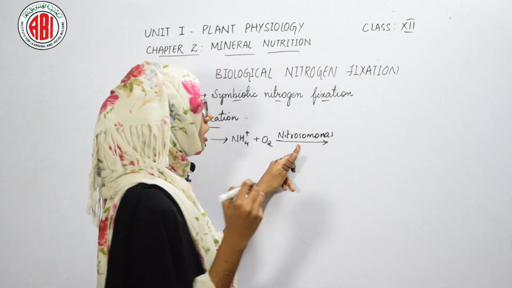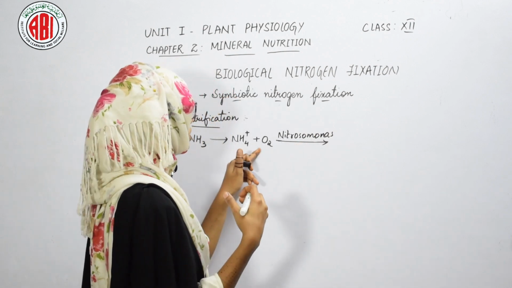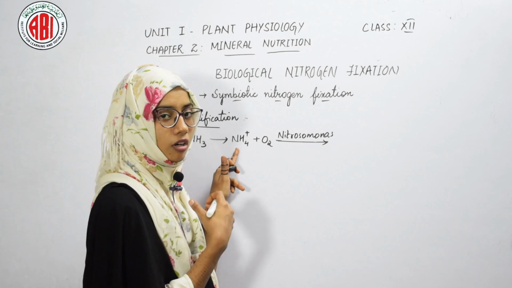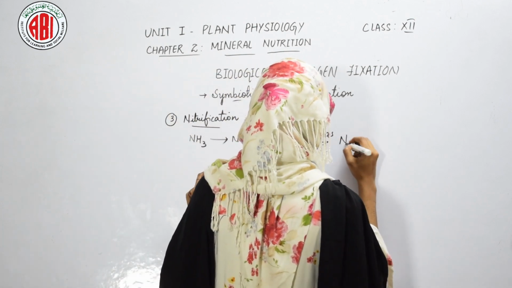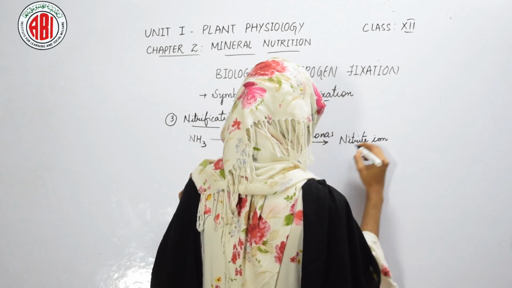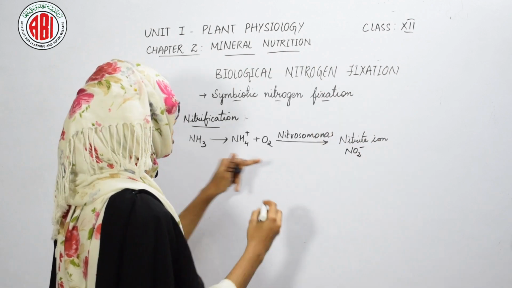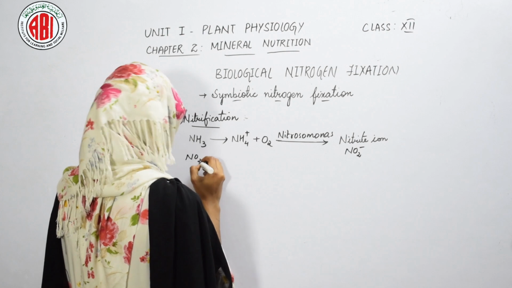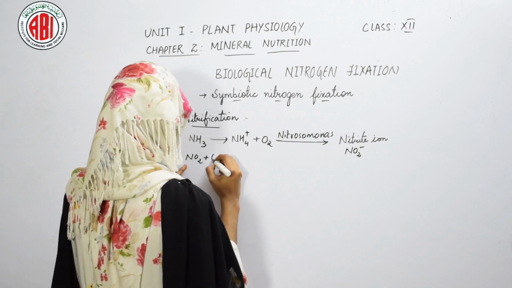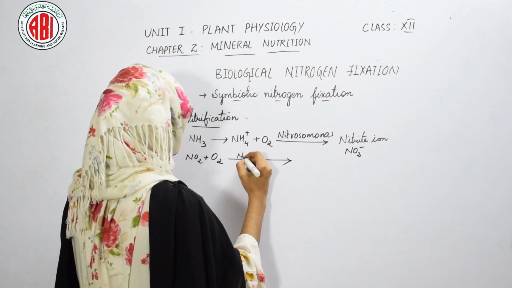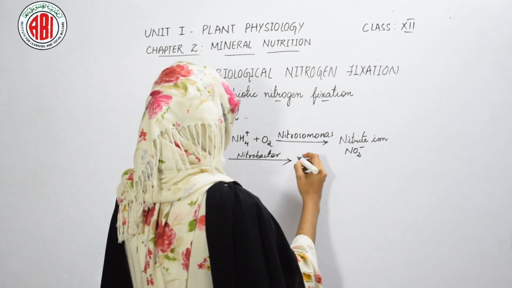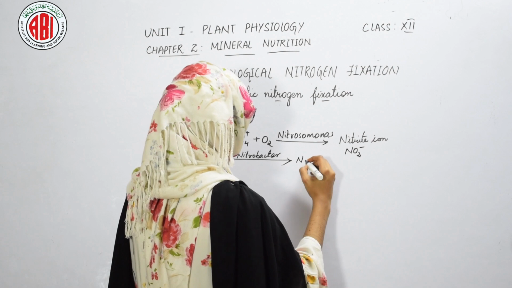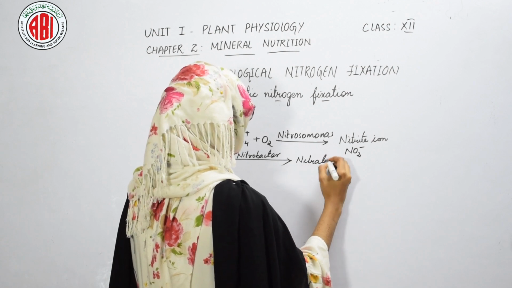When the ammonium ion is oxidized, it results in the formation of nitrite ions, that is NO2.